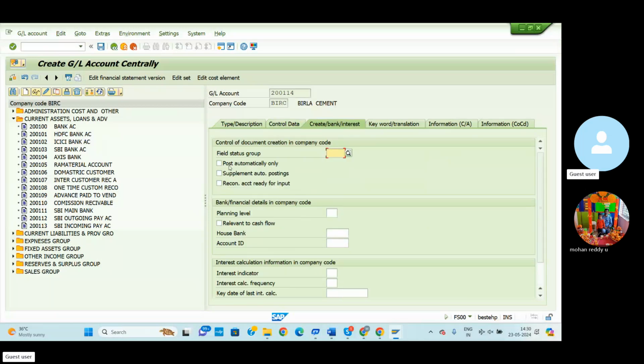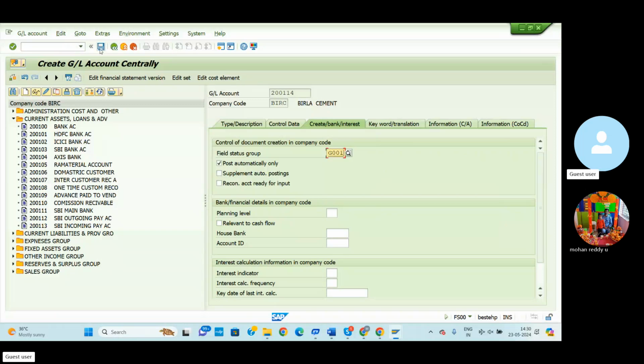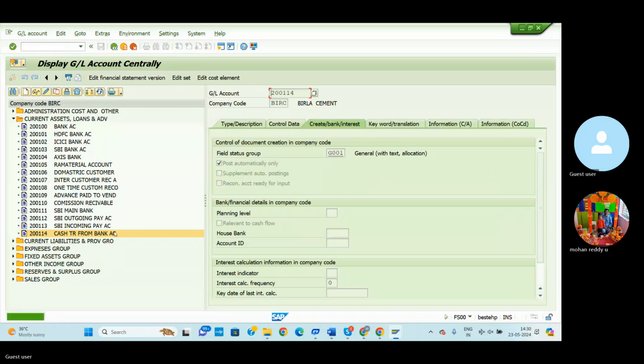So here, post automatically, only select here. Then field status group, it is for the regular activities purpose. So we can select the G001, general text with allocation. Click here and save. So you can see here then automatically 200114, cash transfer from bank.